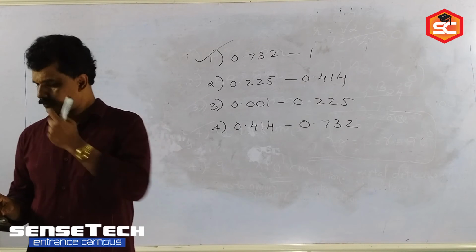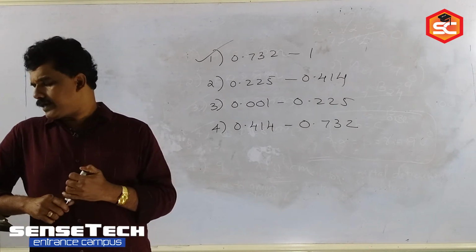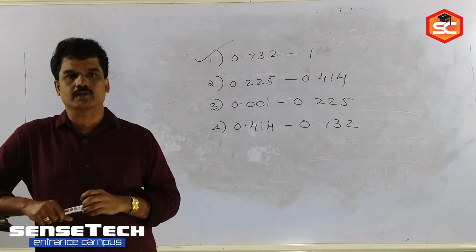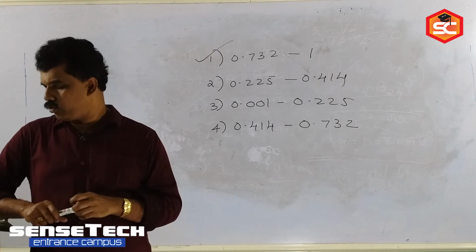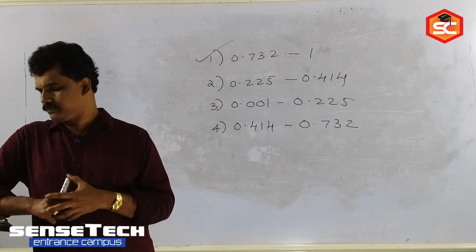Next question. In which of the following crystals are alternate tetrahedral voids occupied?